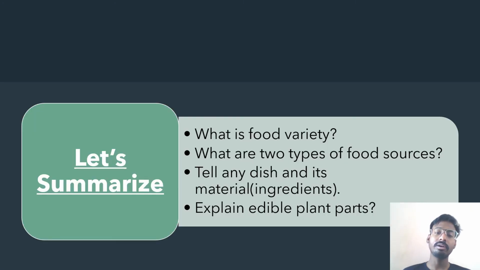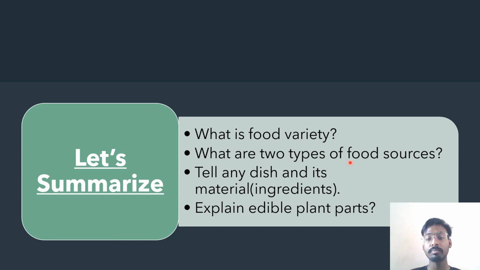So let's summarize what we studied. We studied the different food varieties, types of food sources, and what parts we eat. Now you are able to answer all these questions. What is food variety?